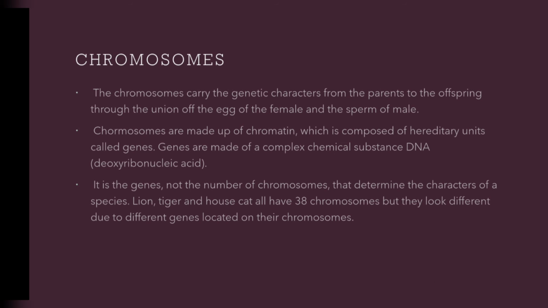Then we have the chromosome. What are the features of a chromosome? Chromosomes carry the genetic characters from the parents to the offspring through the union of the egg of the female and the sperm of the male. When the egg and sperm combine, the chromosomes carry their features to their child.